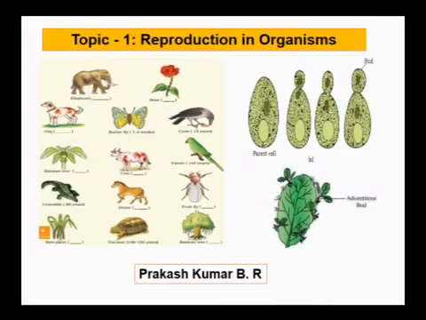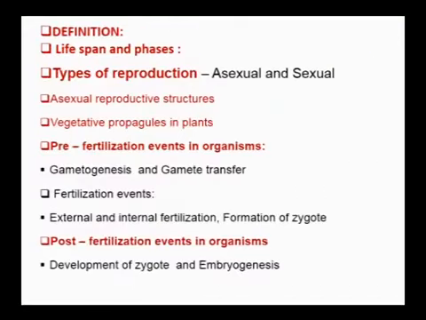Anyway, in this first chapter, we discuss the definition of lifespan and the three phases of the life cycle, that is juvenile phase, reproductive phase and senescent phase. Then we also discuss types of reproduction, asexual and sexual reproduction. We talk about different asexual reproductive structures found in organisms. Then we talk about vegetative propagules in plants.